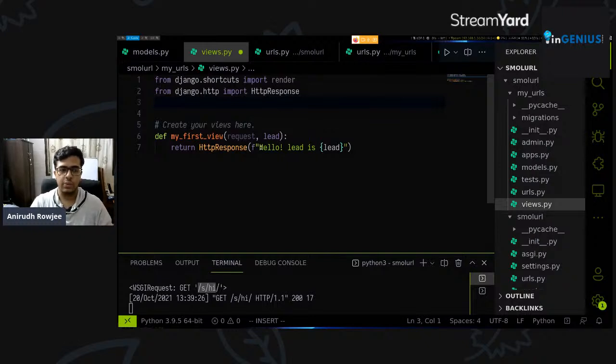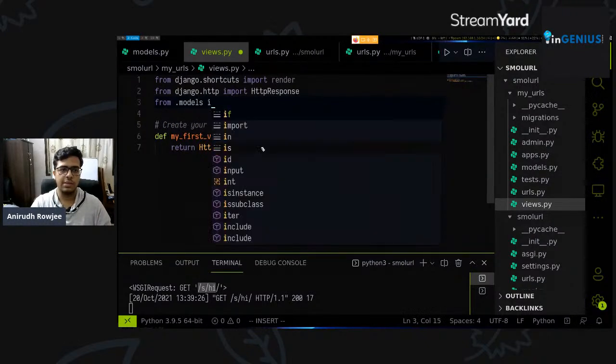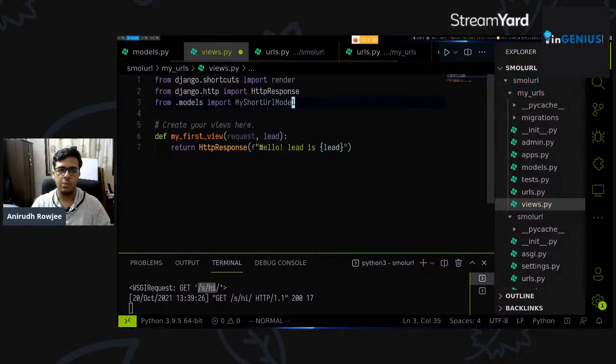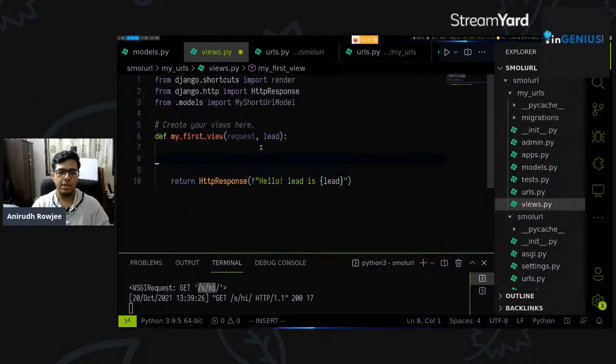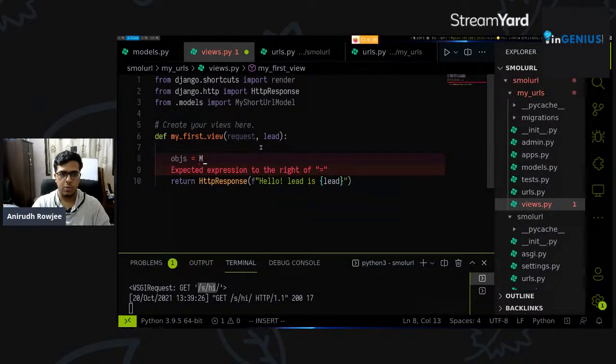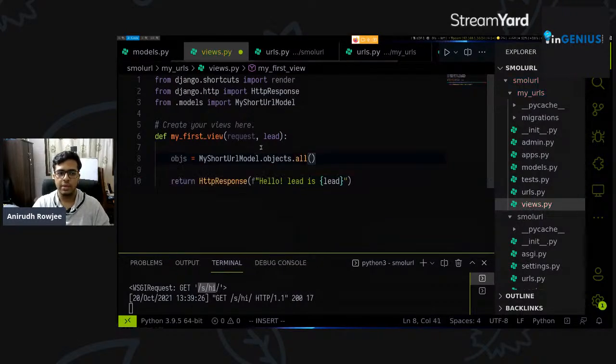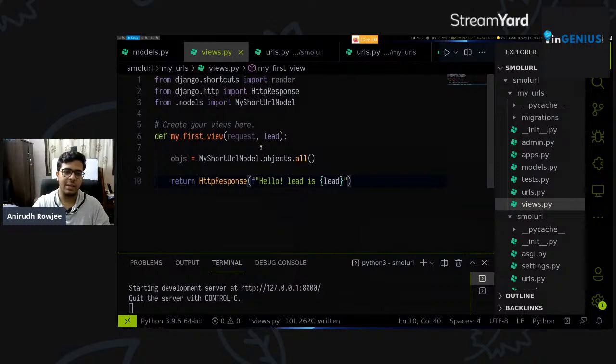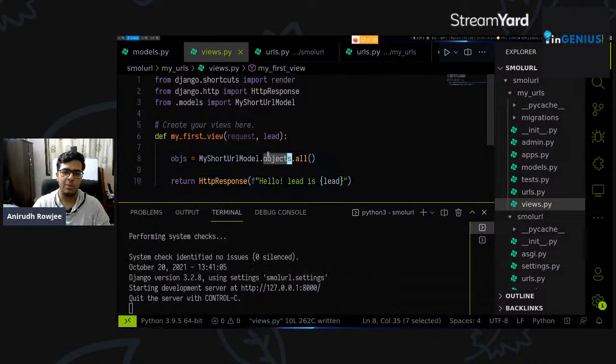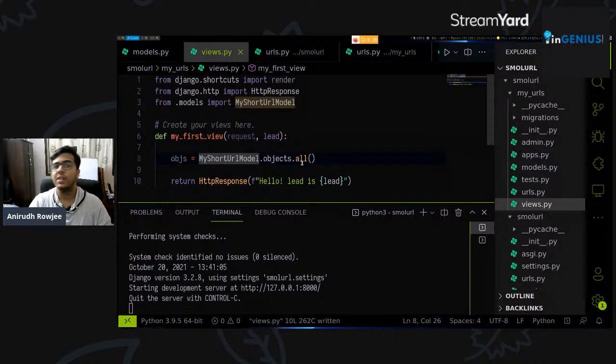So what we'll do here is we'll import the model. So we'll say from .models import my short URL model, which is the name of the model we had. And so you can access all the objects under my short URL model through this, right? So let's declare a variable called objects. We'll say objects equal to my short URL model dot objects dot all, right? So this syntax is essentially used by us to tell Django to pull all the objects under this model, under this table, which is the advantage that you have with a web framework like this, right? You don't have to write a single line of SQL.